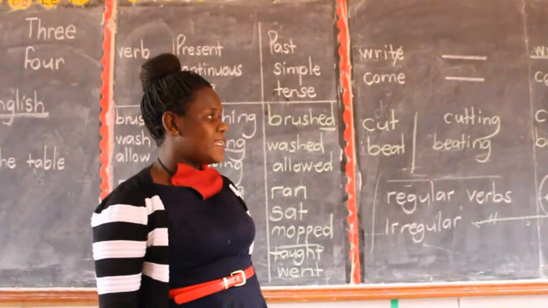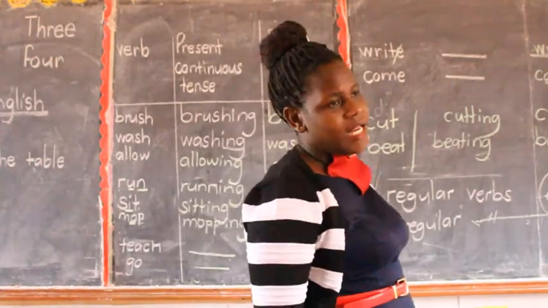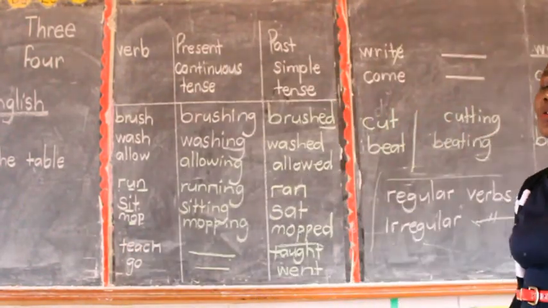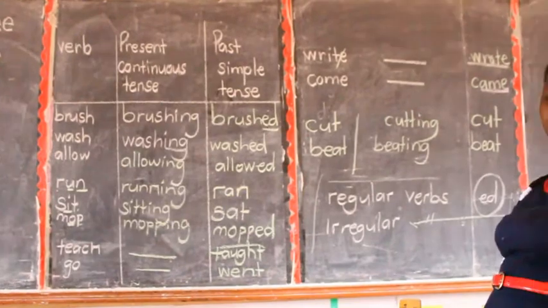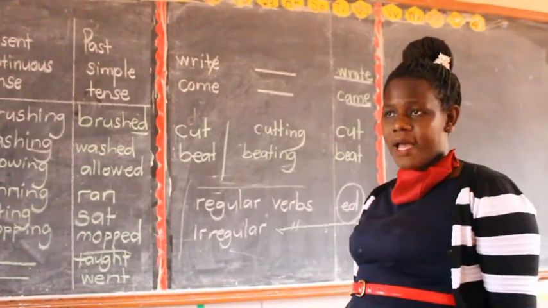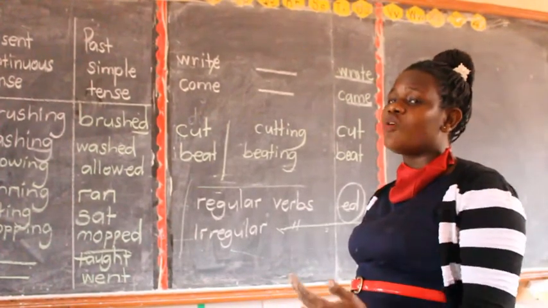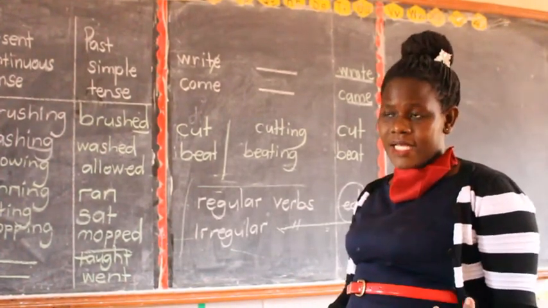So children, let us be serious in this lockdown. Don't just sleep, don't just eat. Let us do work seriously so that we go to primary 4. Are we together? Who doesn't want to go to primary 4? No one. So let us do good work. This is the work which will make us know that you are capable for another class.